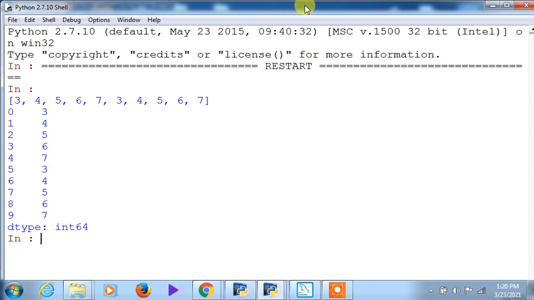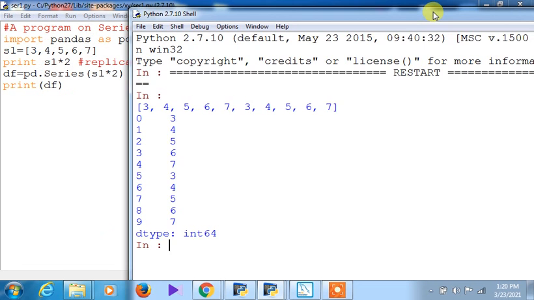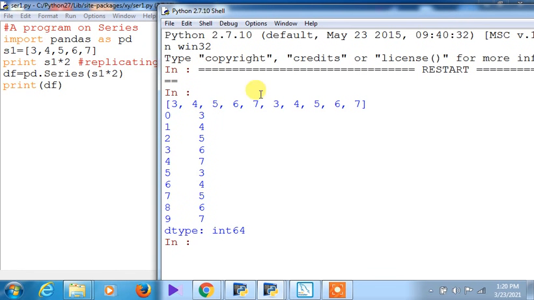You see out here, the indices have been increased. First of all, 5 values were there, 0 1 2 3 4, and the series was made. Then 3 4 5 6 7 was recreated, but with a different index, like 5 6 7 8 9. So this is the list, and this is the series. By using a program you can easily distinguish the difference between the list and the series.